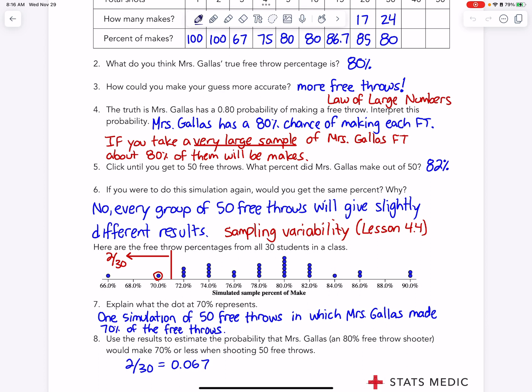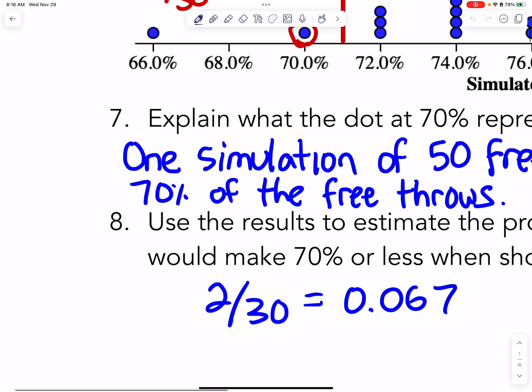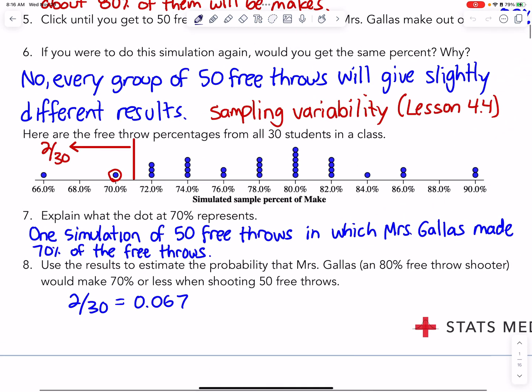And number 8, that's where the red line comes in. It asks you to use the results to examine the probability that Miss Gallus gets 70% or less if she's an 80% free throw shooter. And she has a 2 out of 30 chance, or a 6.7% chance, because you can see there are 2 dots left of the 70% mark.